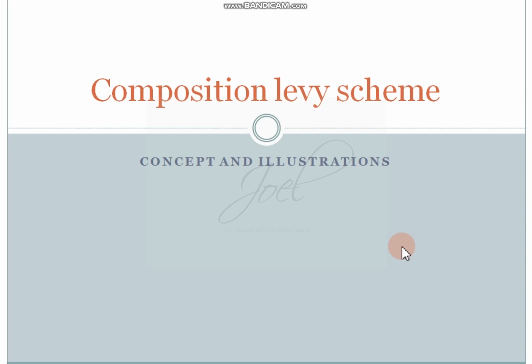Now we are going to see the concept of composition levy scheme, a very important concept under GST law. Before studying this concept, we should know about 2 concepts: normal registration and the things which come under normal registration, so that we can easily understand the other registration called composition levy scheme. We'll see the concept.